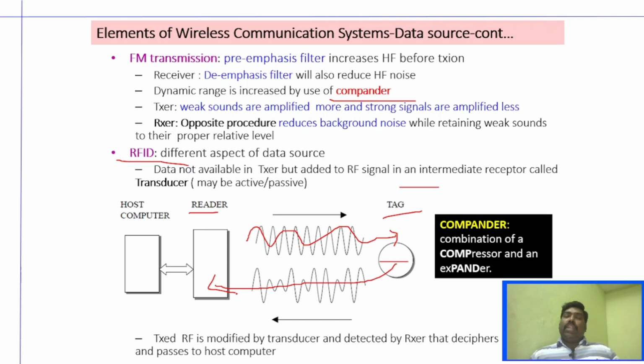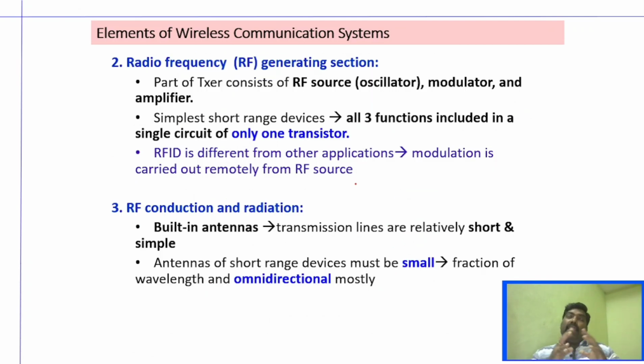And now the reader receives that message, processes it by the computer, and then detects the original message. This is the normal communication of RFID. Whatever I said, that is what I explained here. So RFID can also be another important source.